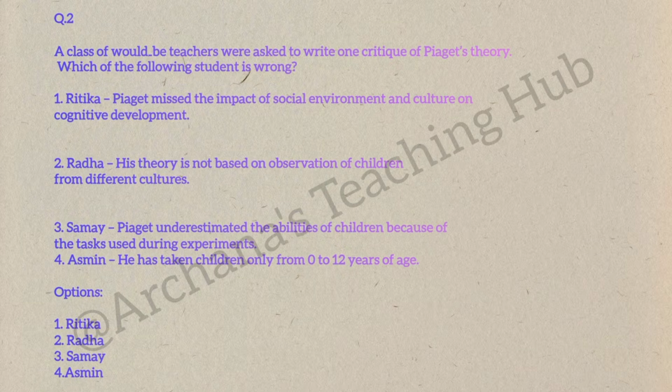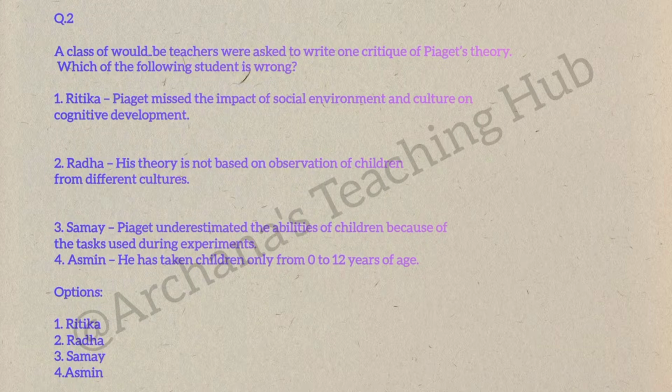His theory is not based on observation of children from different cultures. Option 3. Samay. Piaget underestimated the abilities of children because of the tasks used during experiments. Option 4. Asim. He has taken children only from 0 to 12 years of age.